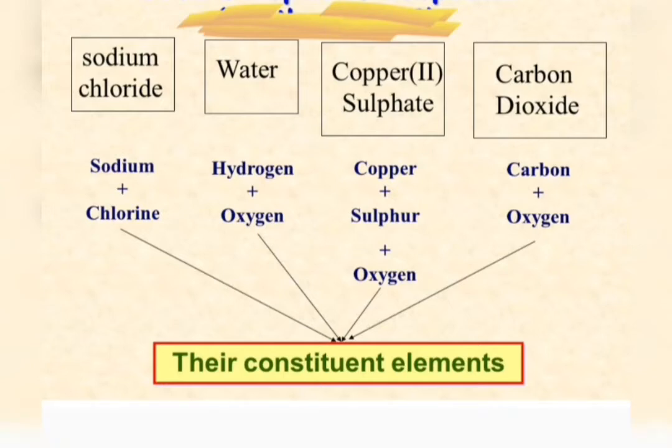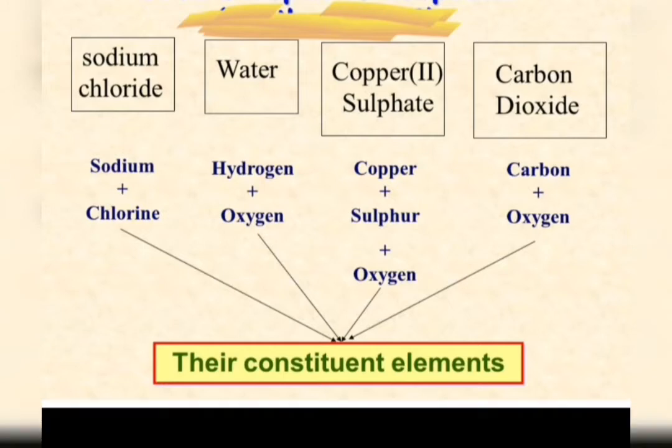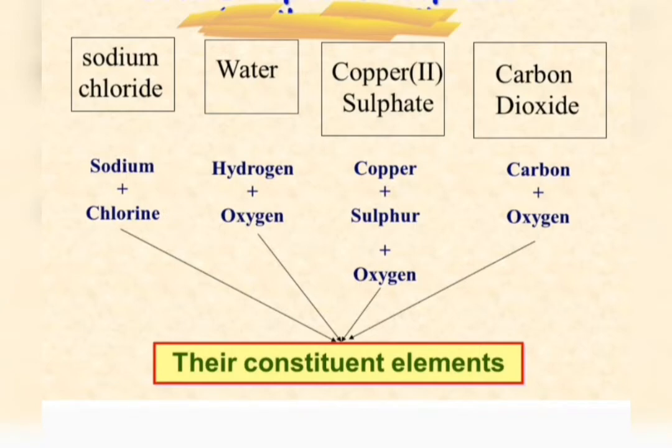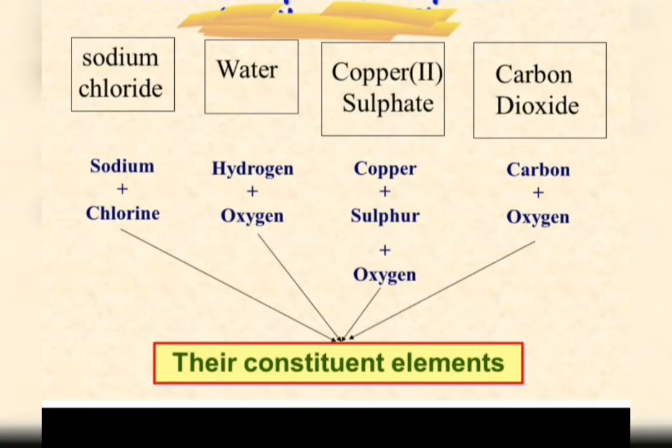Here I have written some compounds and the elements present in those compounds. Sodium chloride contains sodium and chlorine. So I have written here the constituent elements present in the compound. Now compounds can be further divided into three classes, acids, bases and salts, on the basis of their properties. Sulfuric acid is an acid, sodium hydroxide is a base, and sodium sulfate is a salt. But you will discuss all these acids, bases and salts in the future.